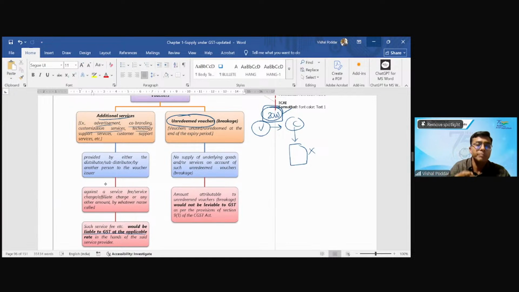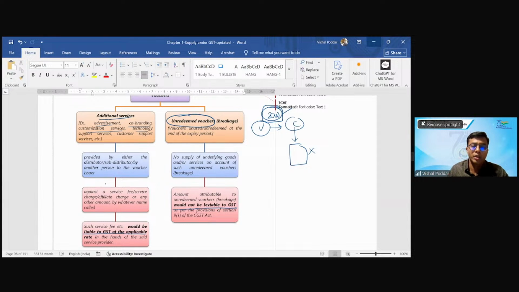We just concluded above that merely giving voucher is not a supply. So here the 2000 rupees which West Side received from me was purely towards giving the voucher, which is not a supply. So here there would be no GST applicable on this 2000, which is dealing with the voucher of which the time has expired.